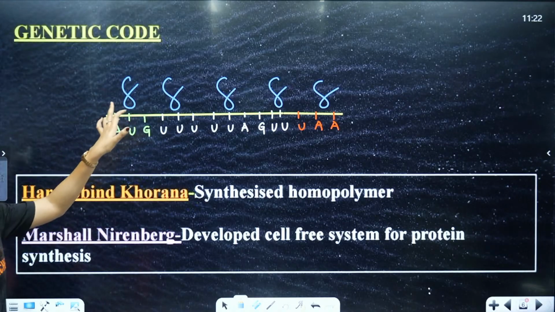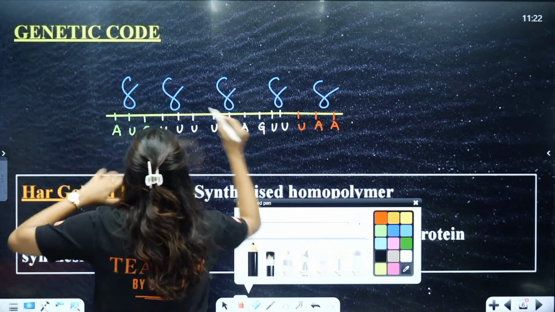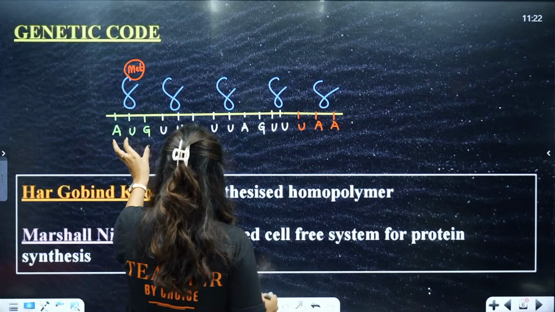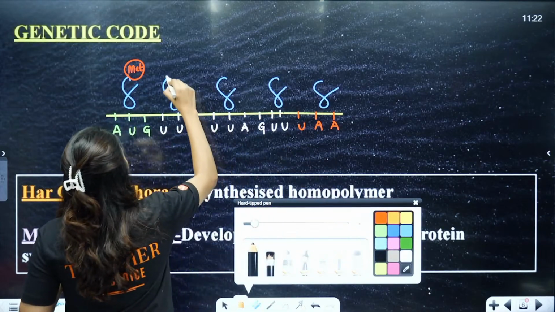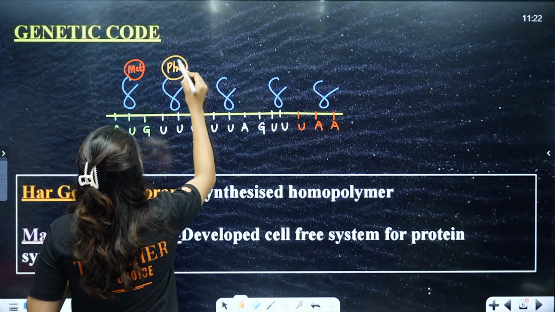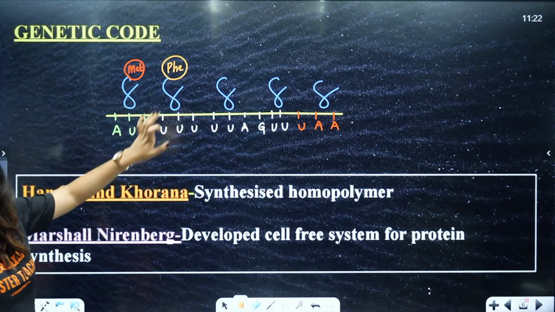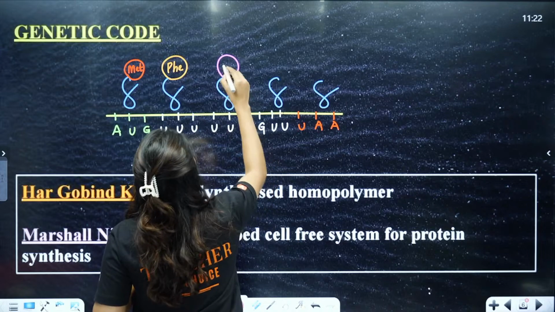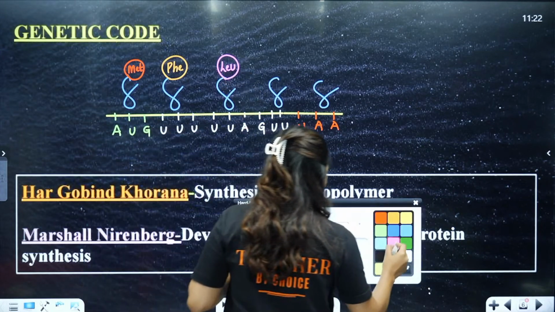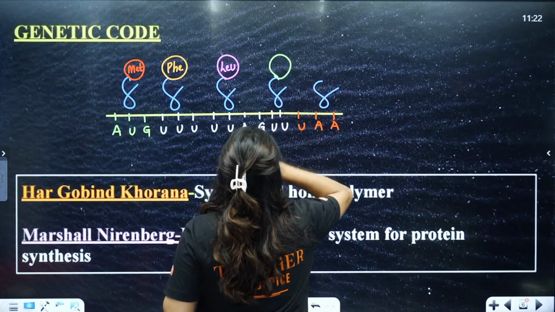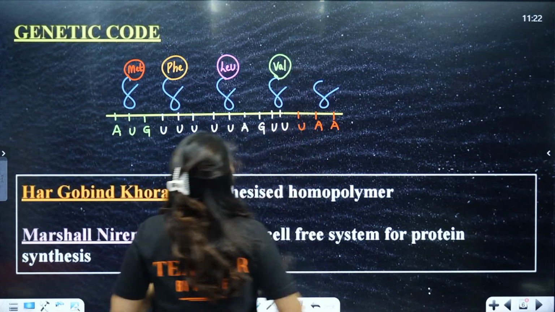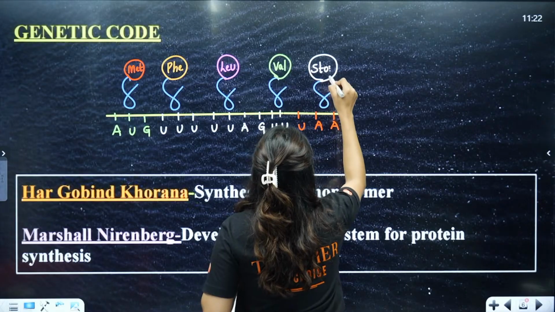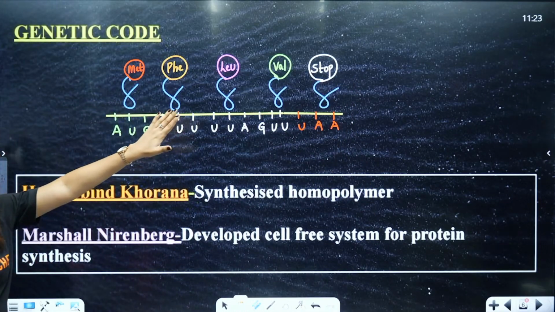Now this tRNA will attach and code for what? Here they are going to code for methionine, and also it is a start codon. Here they are going to code for phenylalanine. So this is how your amino acid formation is going to happen. Here let's say they are going to code for leucine. Then here they are going to code for valine, and here obviously termination is going to happen. That means these are going to stop. So this is how the entire codon is going to help, students.